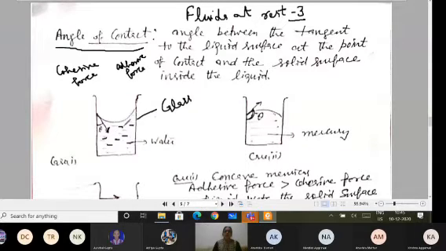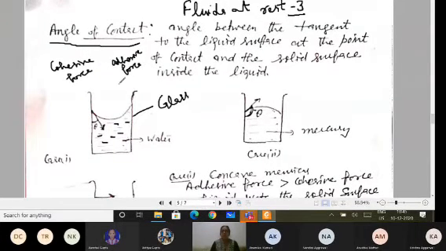Now if I'm taking the water in the glass container, then there are two forces: cohesive forces between water molecules, and adhesive forces between the water and glass molecules. If the cohesive forces are less than the adhesive forces, then the liquid always wets the glass or the container molecules.